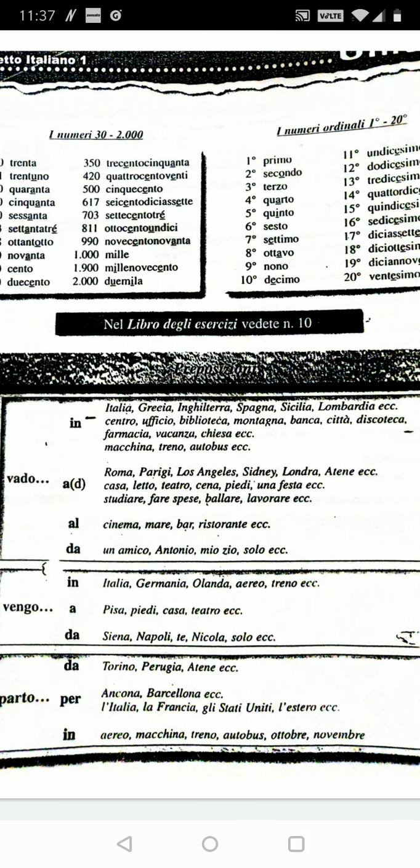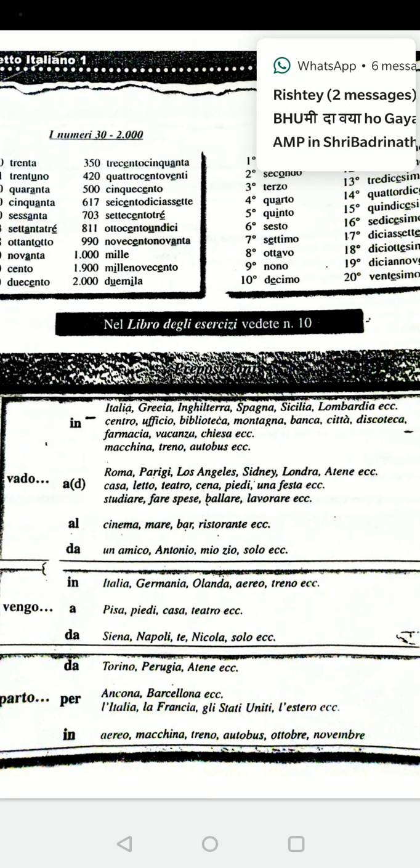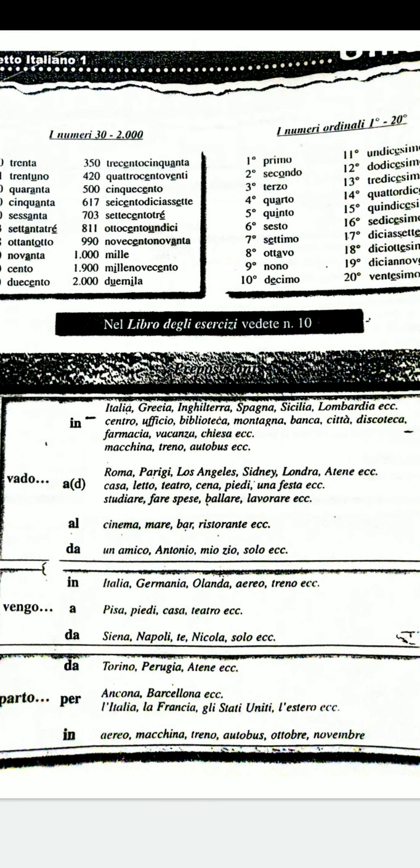Also before means of transport. So before means of transport also we will use the preposition in. For instance, vado in macchina, I go in car. Vado in treno, I go in train. Vado in autobus, I go in bus.